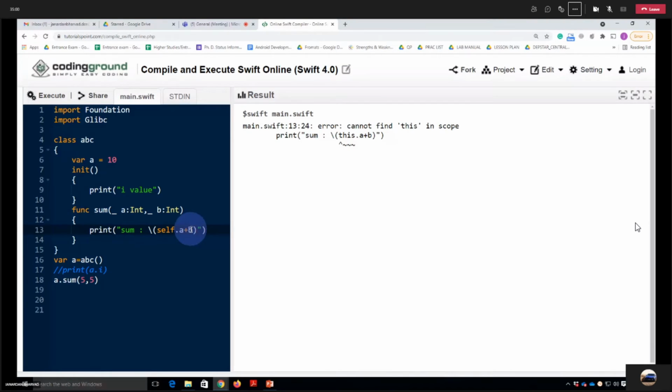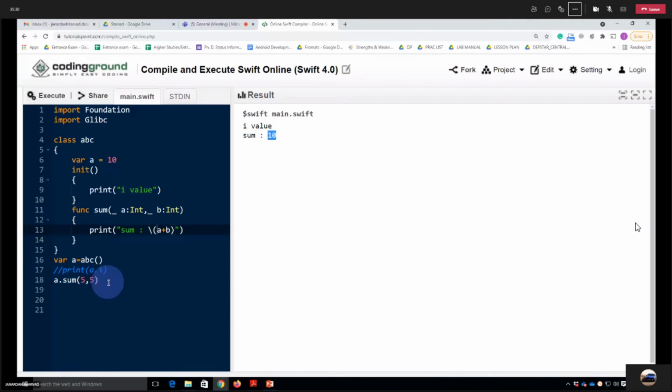Just the name is changed. The remaining is all fine. And now you can see the result. It's 15 because A is 10 and B is 5. But if I don't write self here, then it will be 10 only. Is it clear?